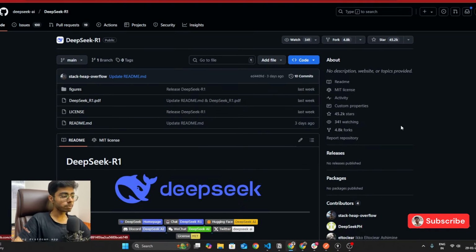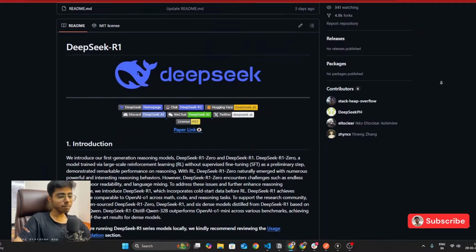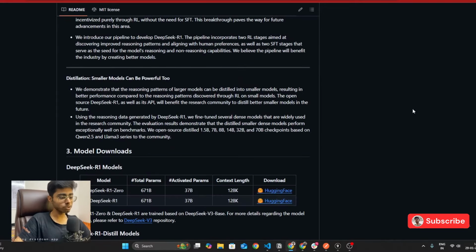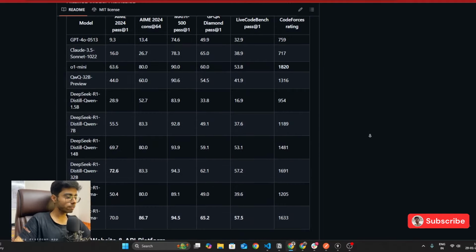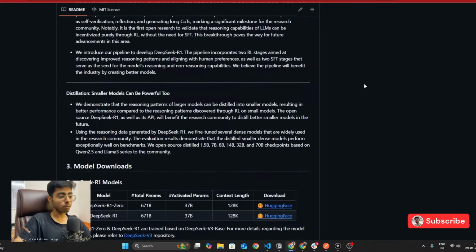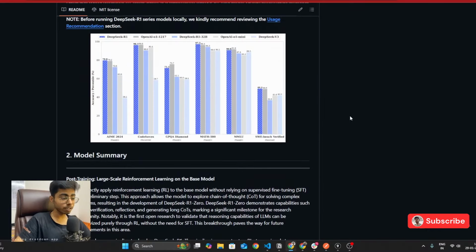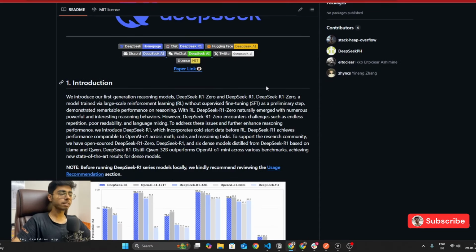And the main thing for you on this repository is this README file. This README file is not at all complex to read. It provides you all the resources, all the benchmarks, all the comparisons, model evaluation, the process that they follow to train it, and how you can train it locally or using a cloud. Everything is written in this README file. So as a developer, as a coder, the important part for you is to read this README file. Okay. And some of the links are also here.